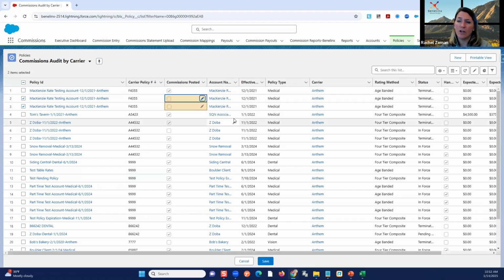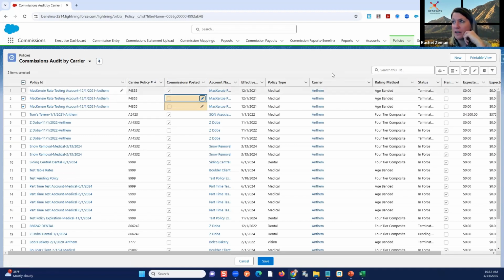Is it perfect? Ideal? No. Are we working on it? Yep. Is there a perfect solution? Haven't found one yet. But we're working on making this easier. But for now, we're going to create the automation for us to be able to expire those, which means uncheck them. If you get errors when you're posting commissions, make a list view under policies.